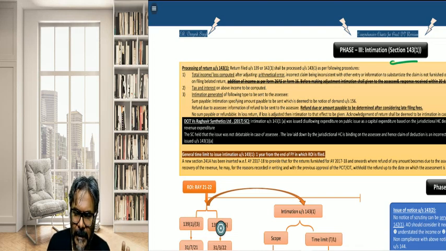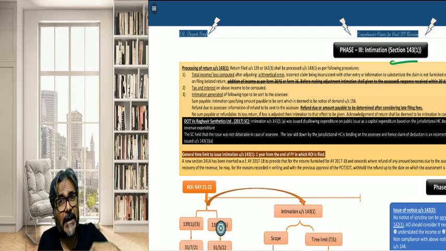So supposing you have made it a case of a refund, or maybe there is no refund that is due, so that is a nil return that you have filed, isn't it?